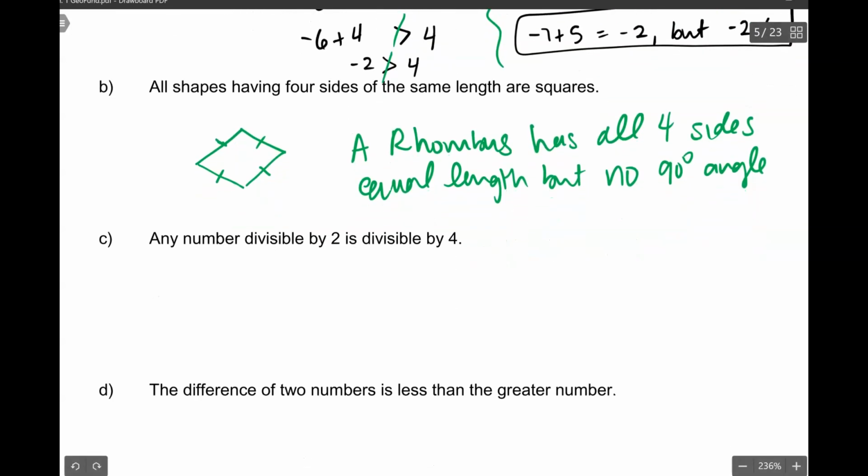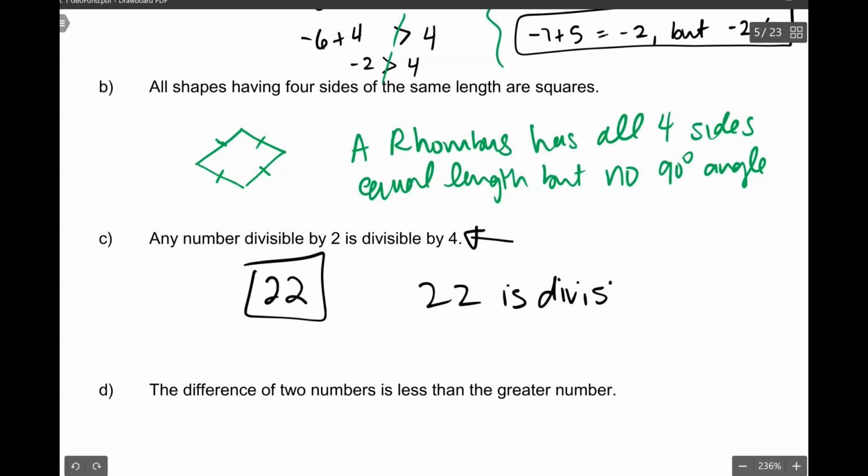All right, any number divisible by 2 is divisible by 4. So what we have to do for a counterexample to prove this is false is think of a number that is divisible by 2 but not divisible by 4. I could do 22, right? 22 would be a counterexample because 22 is divisible by 4. I'm sorry, divisible by 2. You can divide it by 2, but it is not divisible by 4. If you try to divide it by 4, you get 5.5.